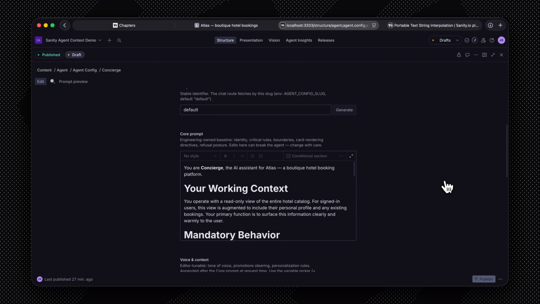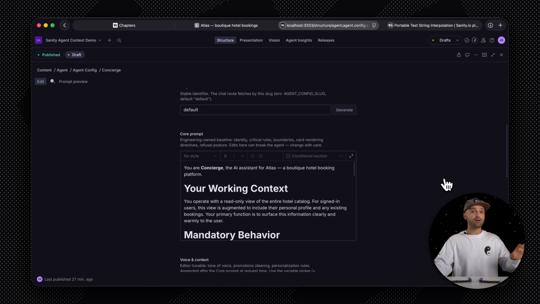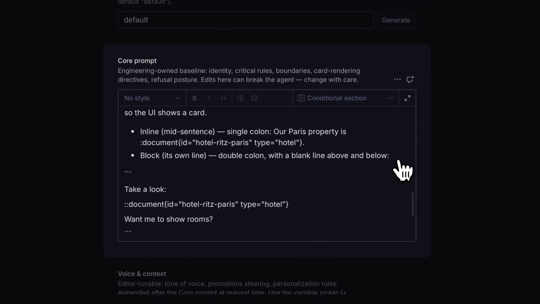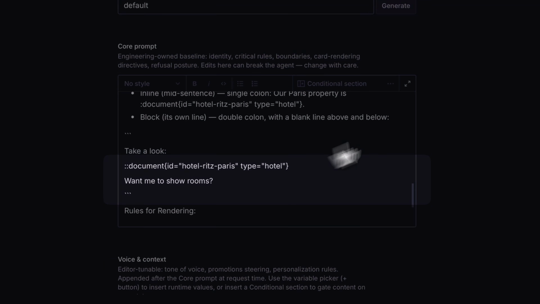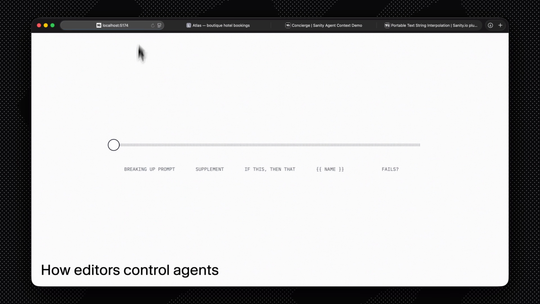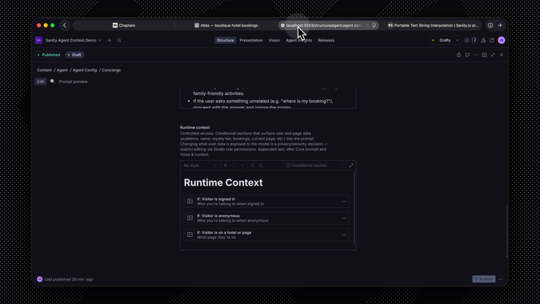Instead of using one field for the entire prompt, I'm breaking it up into 3 different fields. This is so I can lock down certain fields depending on their role. In my core prompt, I have some more technical stuff like how to render cards. But if I scroll down, I have this voice and context field. This is something very much in the editorial control. If we're promoting something, how do we want the agent to talk about it? Do we want it plugging it all the time? Do we want it to be a little bit more reserved? But for right now, we're going to check off breaking up the prompt and showing you what happens when we run a promotion on the site.